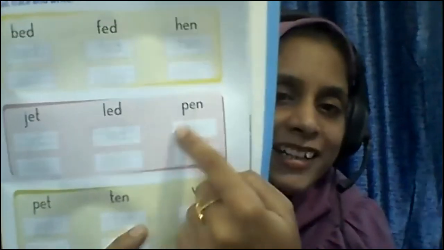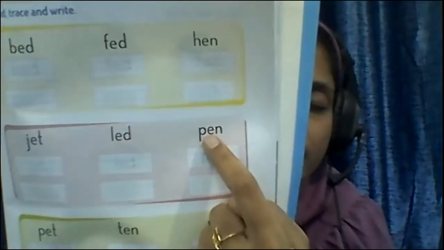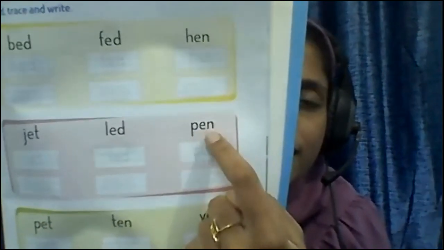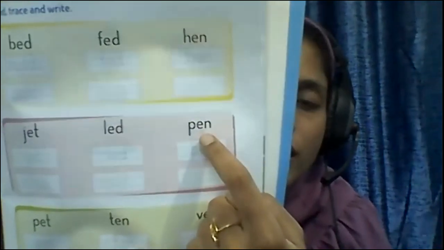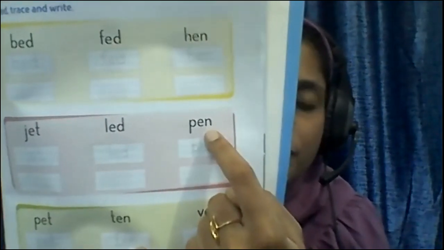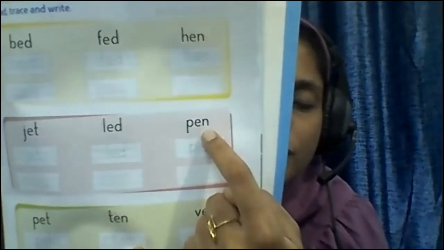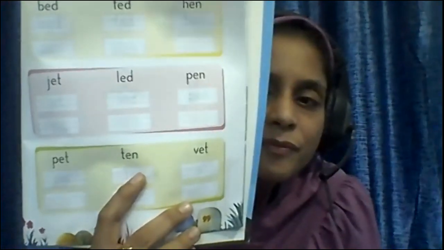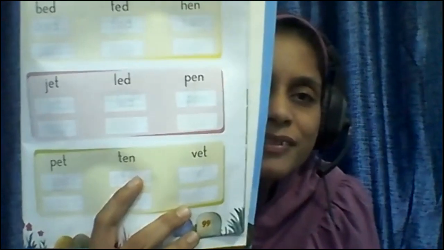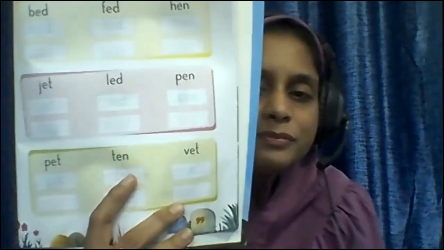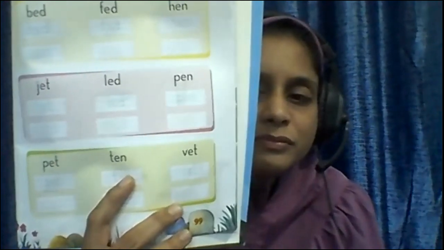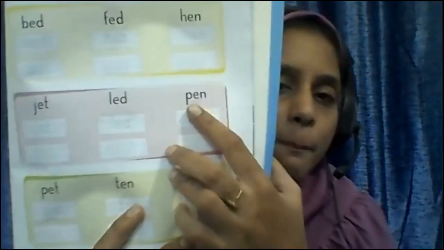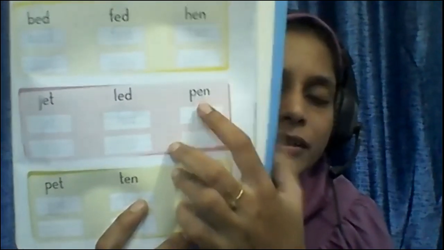Then after lead, the next word is P, E, N. P says pa, E says eh, N says na. Pa, eh, n, pen.